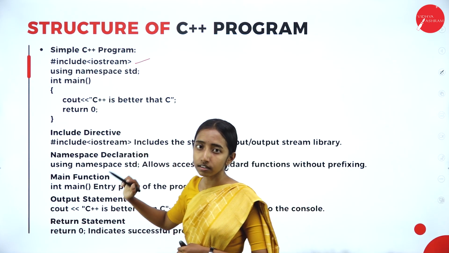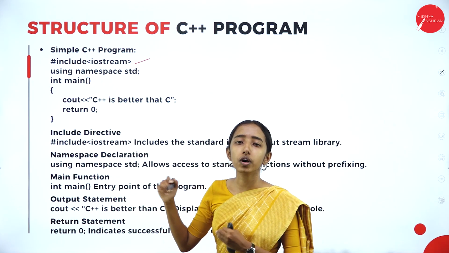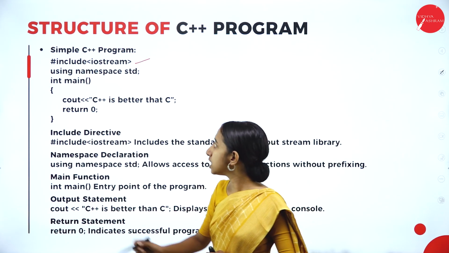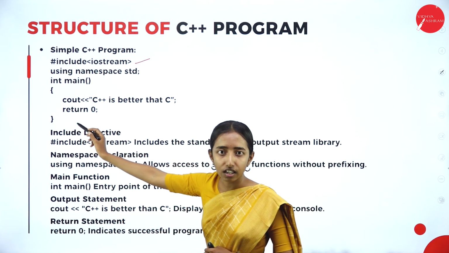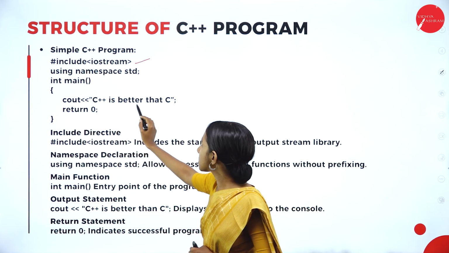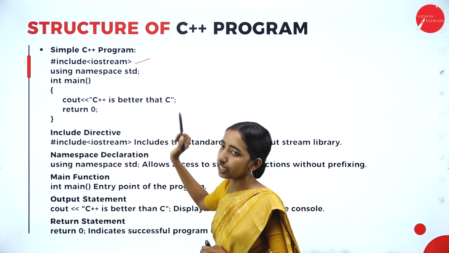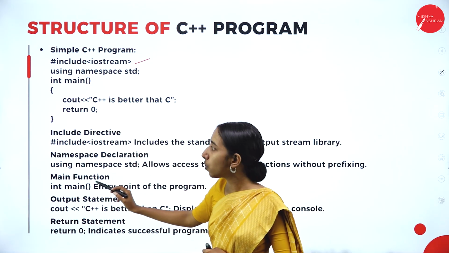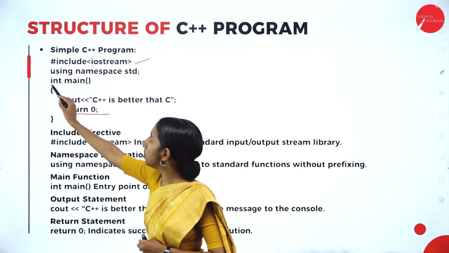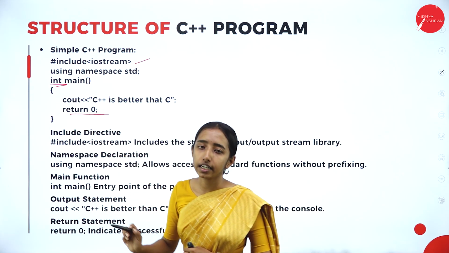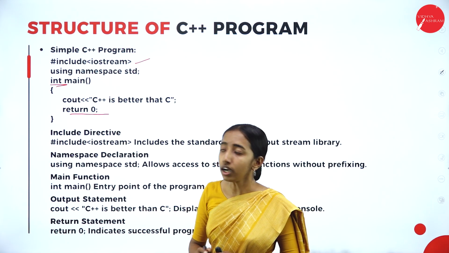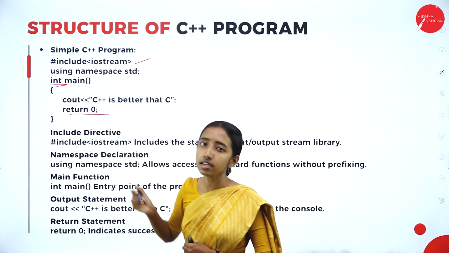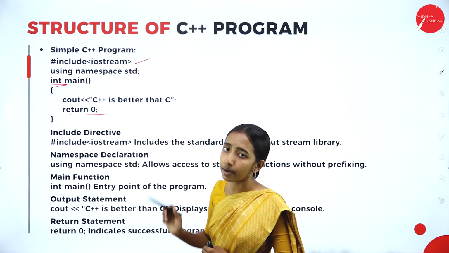Next, int main, where the program starts execution. Cout, that is the character out, prints "C++ is better than C". Then return 0. Why return 0? Because I am using a data type called int. This is the simple program.